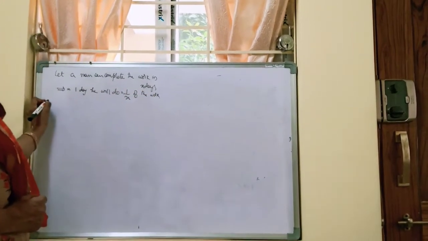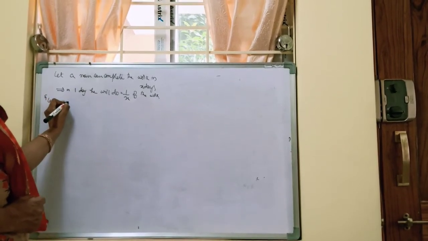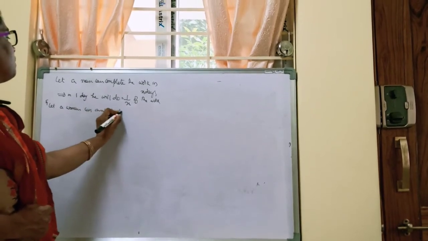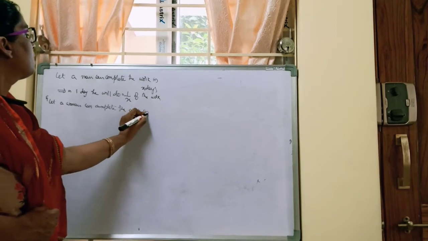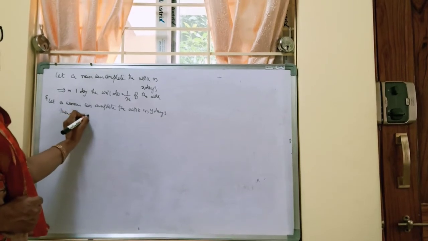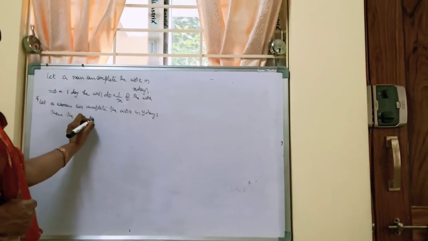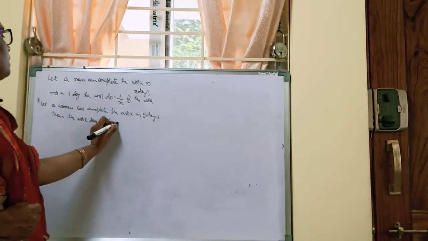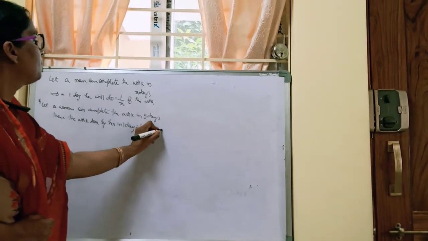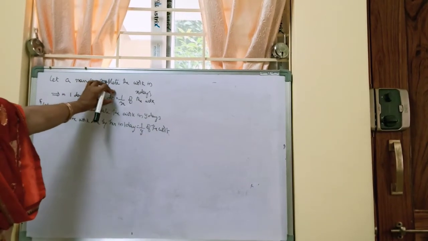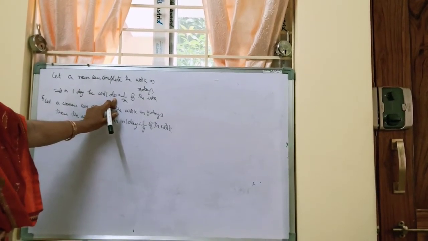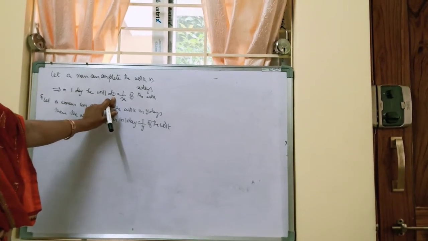Let a woman complete the work in Y days. Then the work done by her in one day is 1 by y of the work. So if one man does 1 by x of the work, suppose we employ 8 men, how much of the work will be done? 8 into 1 by x.